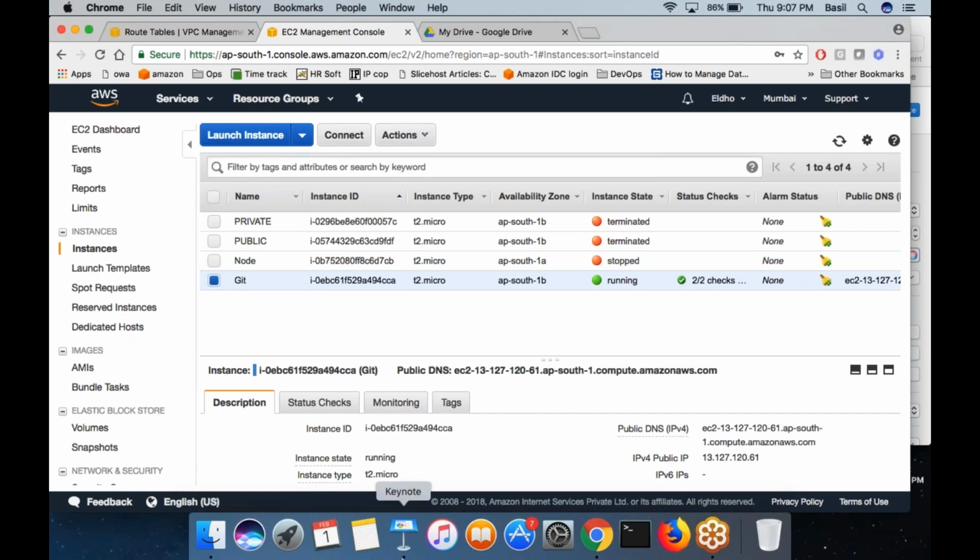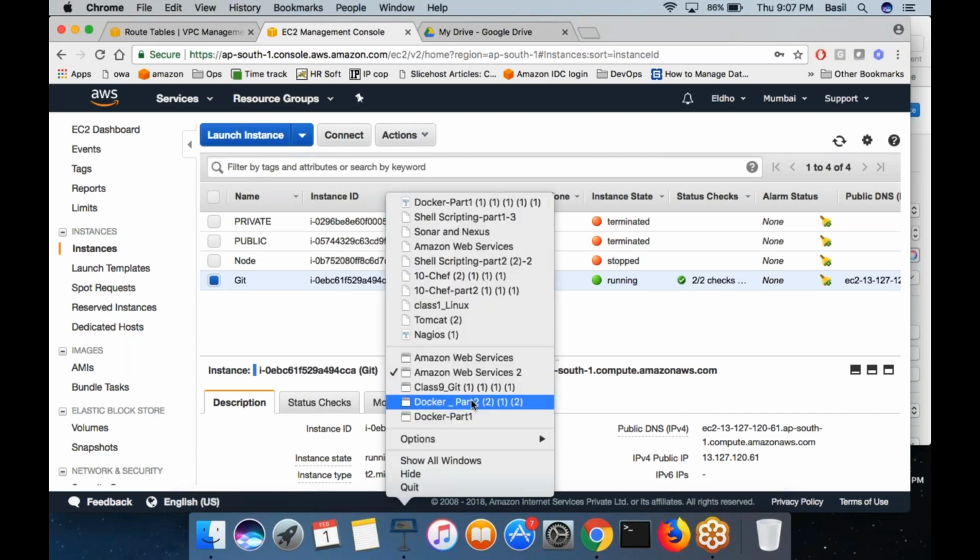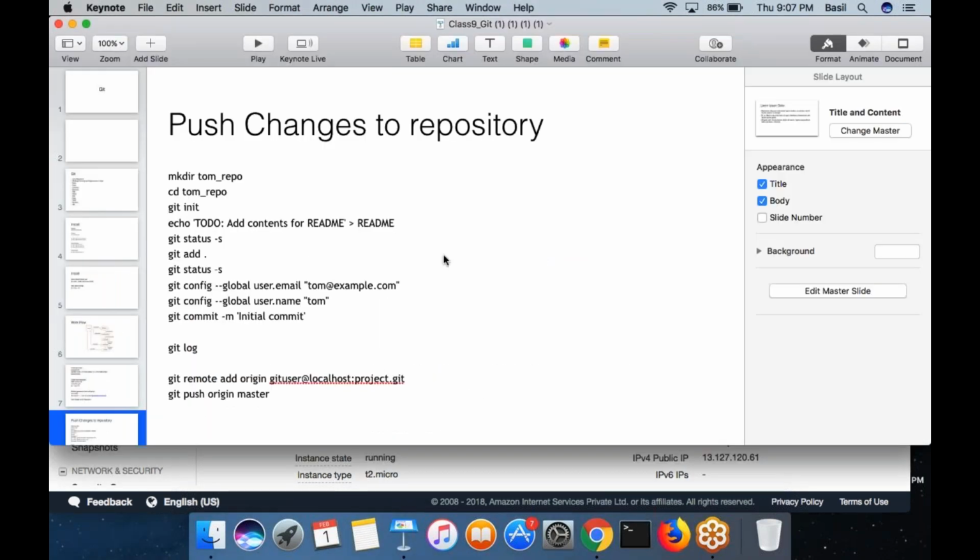So yeah, let's take a look at Git. What all things we did yesterday? We had discussed about Git, what is a Git repository, and how developers work on the source code, make changes to the source code, and then update the source code into the Git repository. These are the things that we discussed.